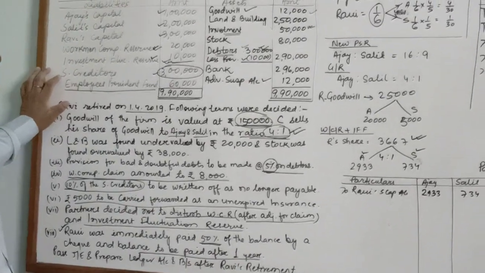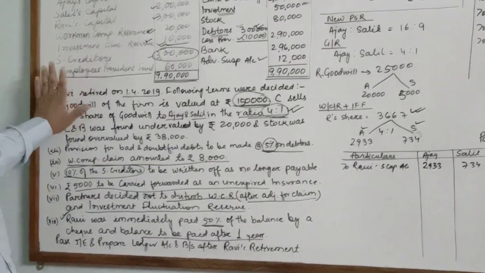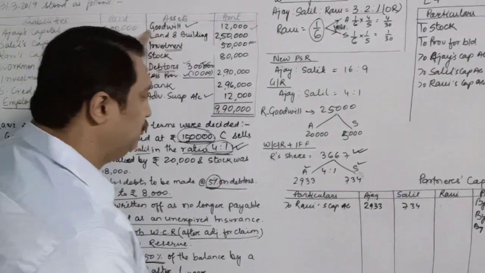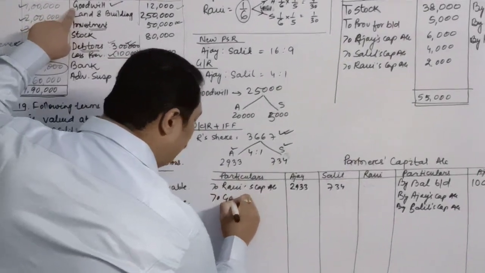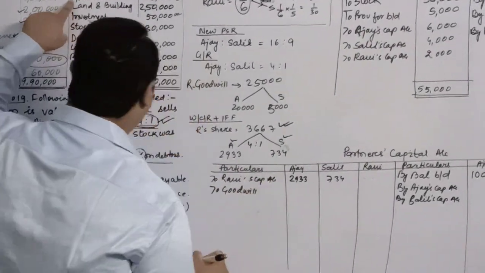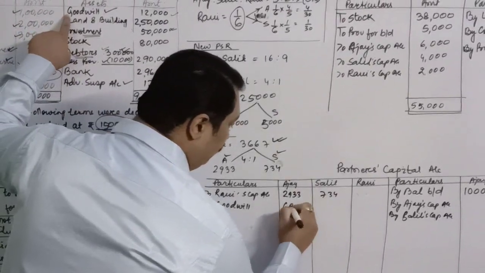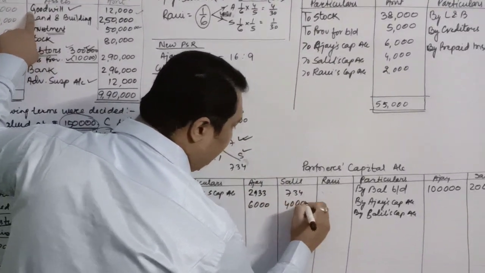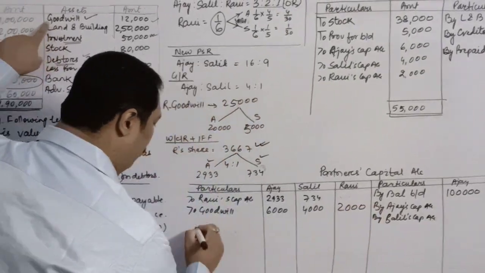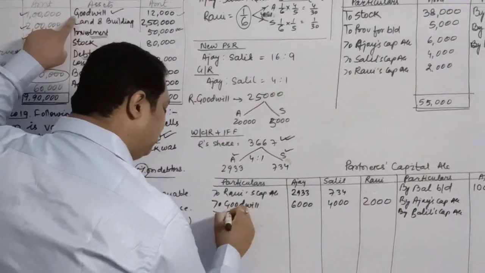Now sundry creditors and employees provident fund do not come. It's goodwill which is to be written off. So we'll write to goodwill. We will write it off amongst the partners. So each one will get a share, 6,000. It will be distributed in the old ratio, profit sharing ratio, old PSR.